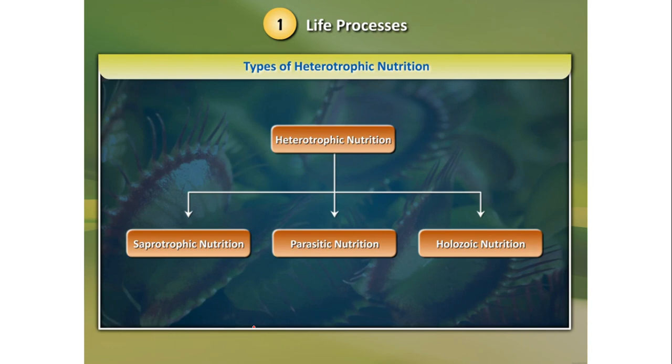It is a mode of nutrition in which an organism obtains its food from what? Dead and decaying organic matter.